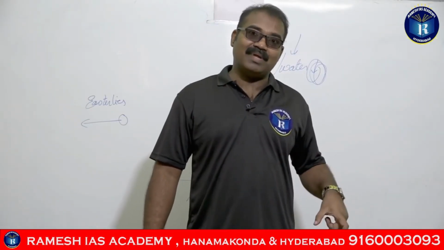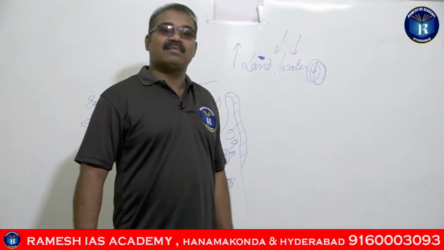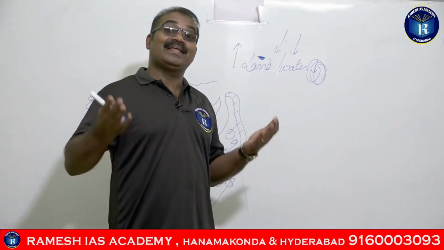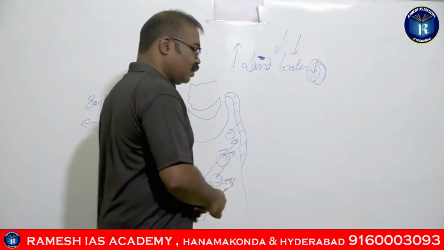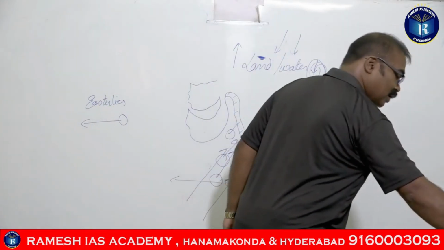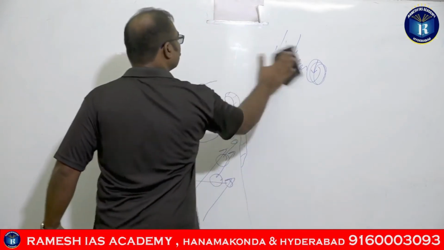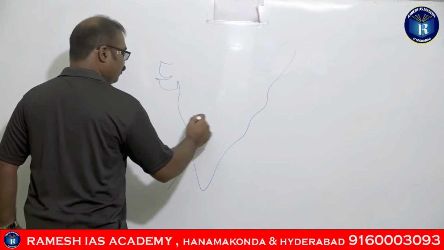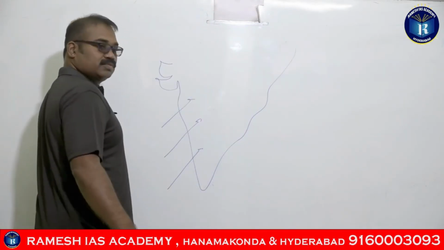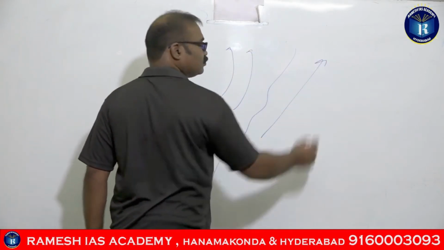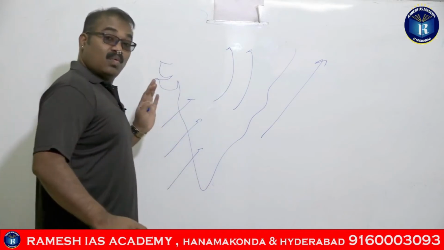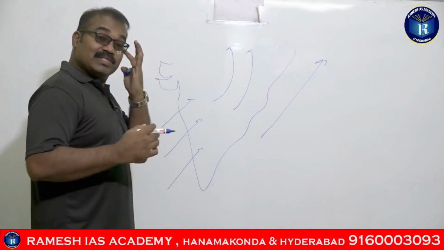So here what is happening? This season the monsoons are taking their original directions of flow. So this is the season of monsoons, right? So monsoons will be going till here. What are the monsoons?